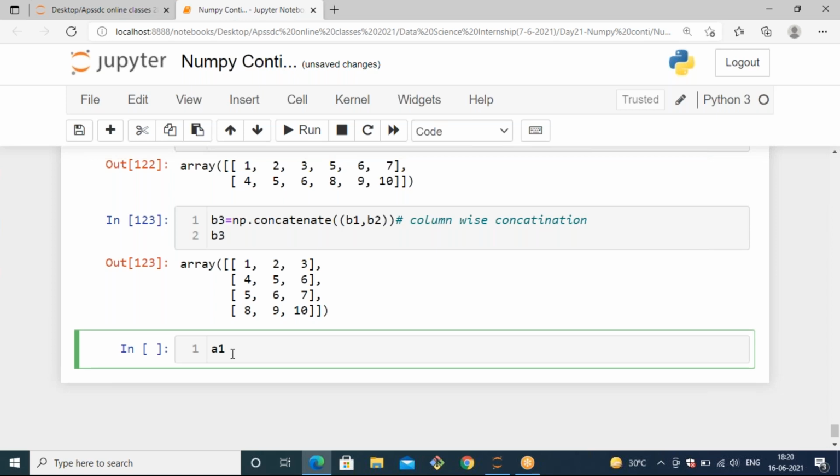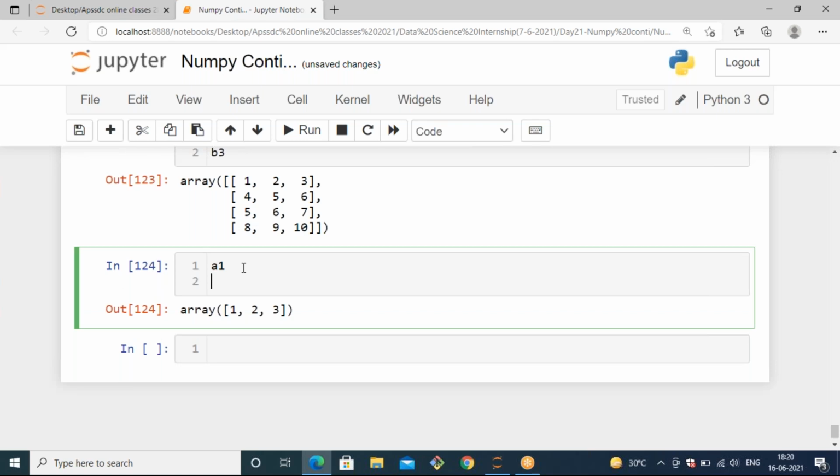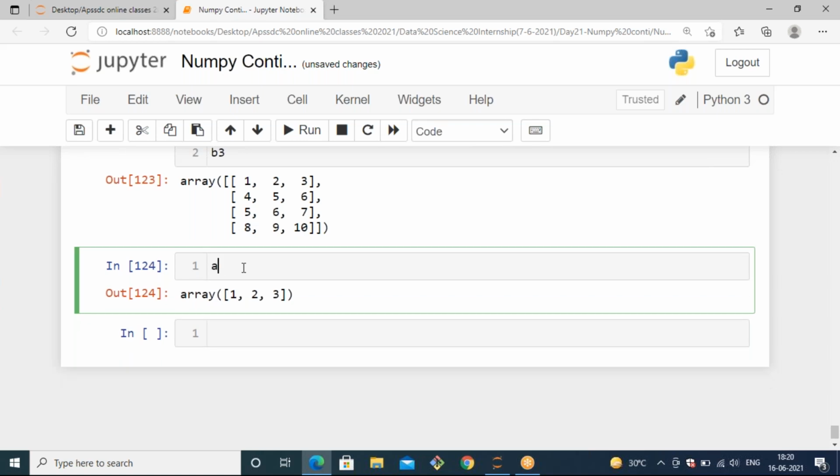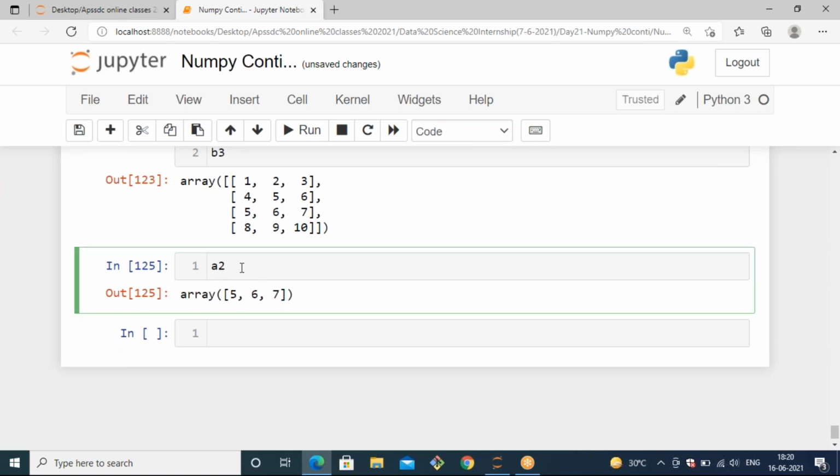We have already generated a1 and a2, right? a1 is 1 2 3 and a2 is 5 6 7. Let's apply vstack and hstack with respect to these a1, a2 arrays instead of creating new ones. So I'm just using np.hstack. hstack is nothing but concatenating horizontally. It takes the two arrays, and you need to specify them inside one more parenthesis. Here I'm mentioning a1 comma a2.